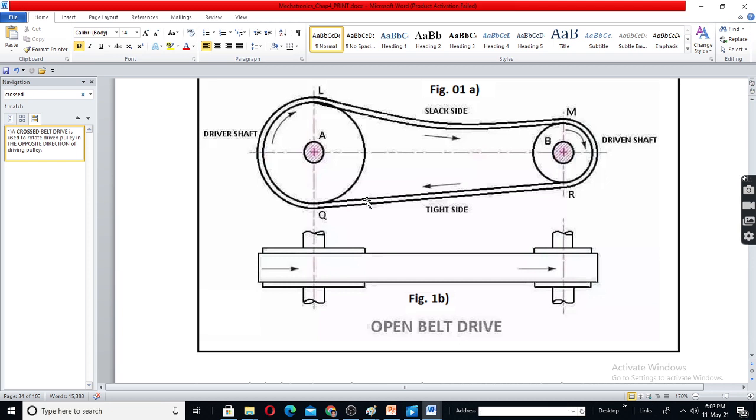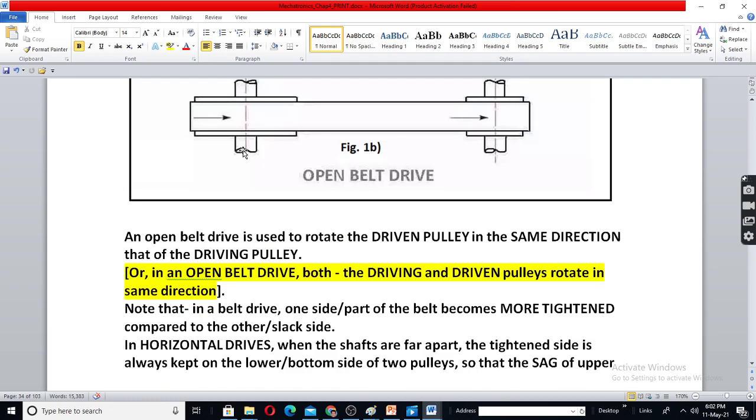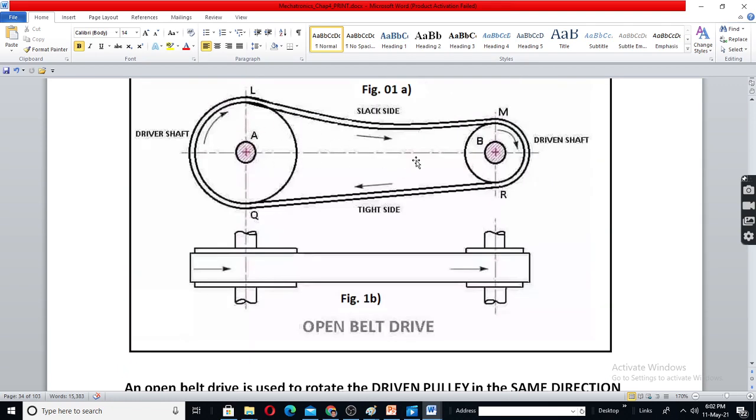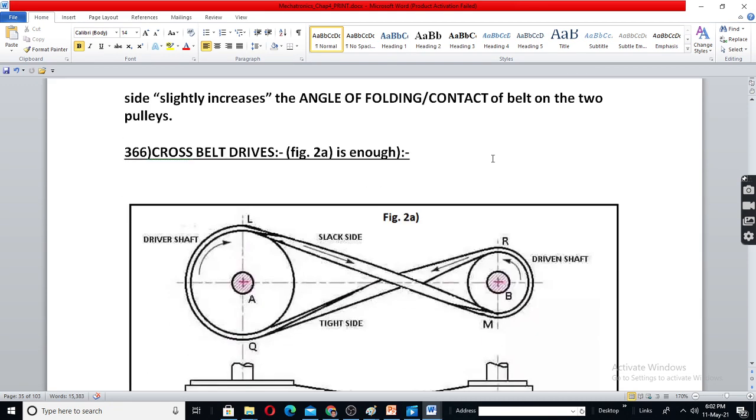Okay, I just powered the laptop. See, this is the front view. This is enough for you. This is the top view. Here, the direction of driver and driven will be same. Cross belt drives.